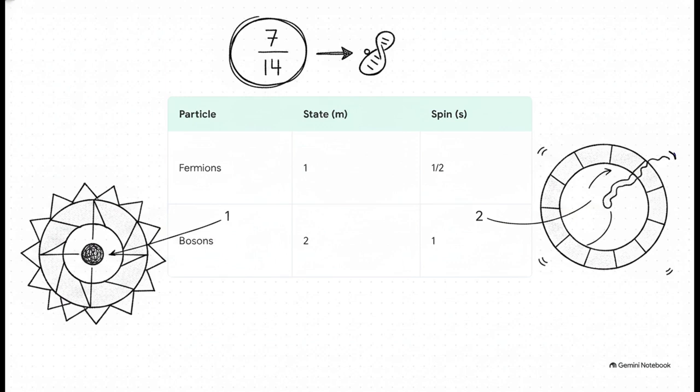But then you have gauge bosons, like photons, which have an integer state of 2. That results in a full integer spin of 1. Because, geometrically speaking, they have the freedom to just cruise right across that central singularity without getting dimensionally restricted. So it's actually providing a purely spatial geometric explanation for a deeply quantum phenomenon.